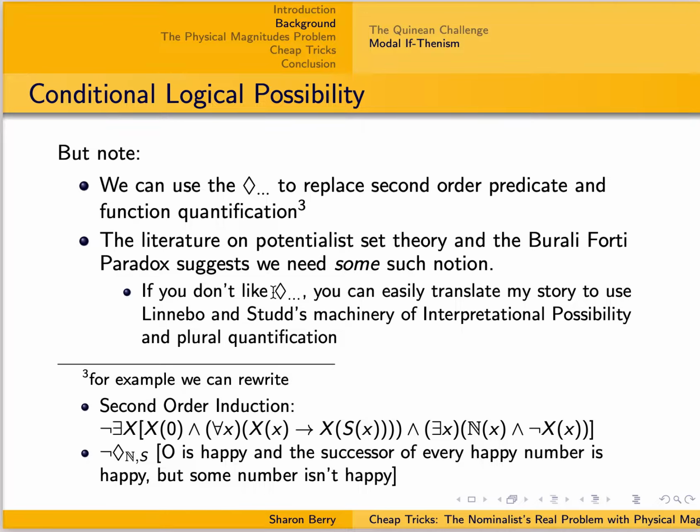So if you don't like my conditional logical possibility operator, but you know about Linnebo and Studd's interpretational possibility operator and like their use of plural quantification, it will be very easy to translate the story I'm going to give into that language. So I won't argue for why a certain way of formalizing and conceptualizing potentialist set theory is the best here.